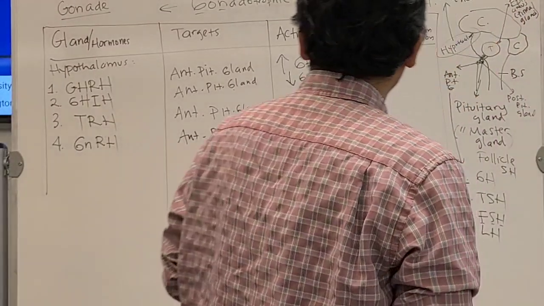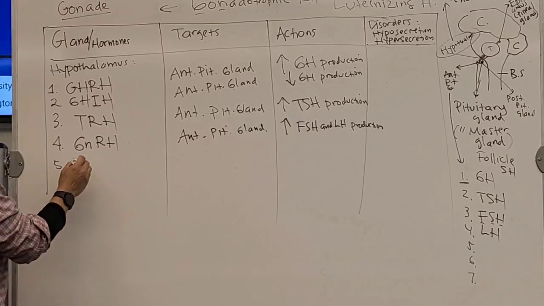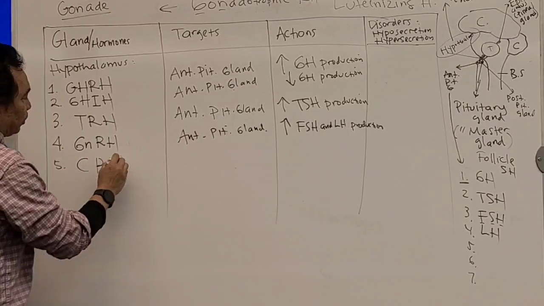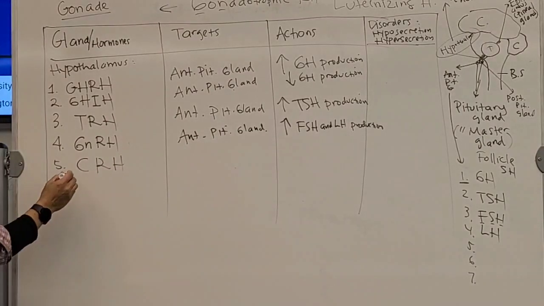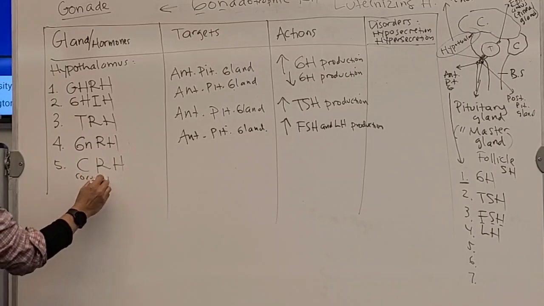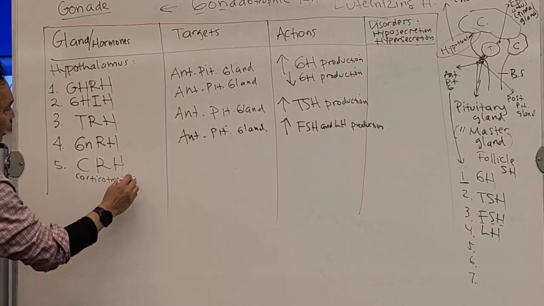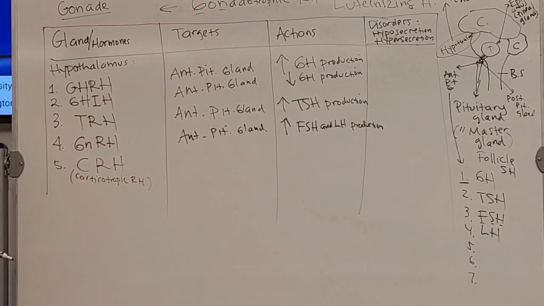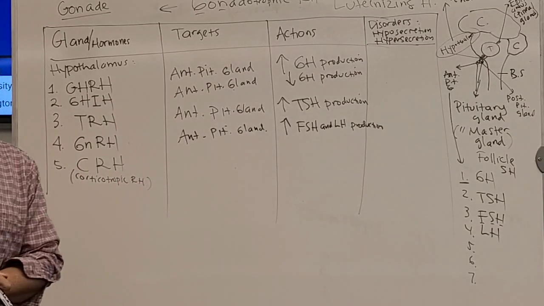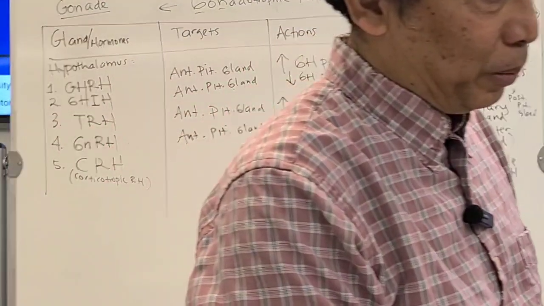Get it? The next one, there is a hormone called CRH. C stands for corticotropic releasing hormone.